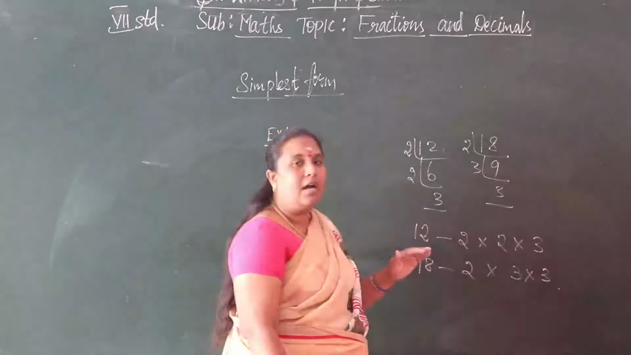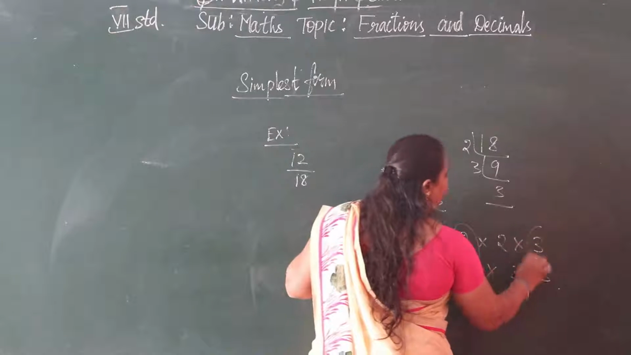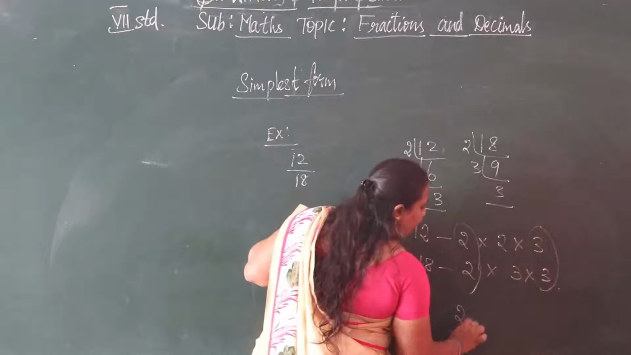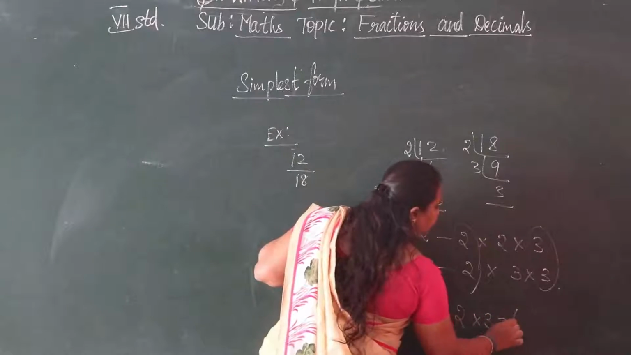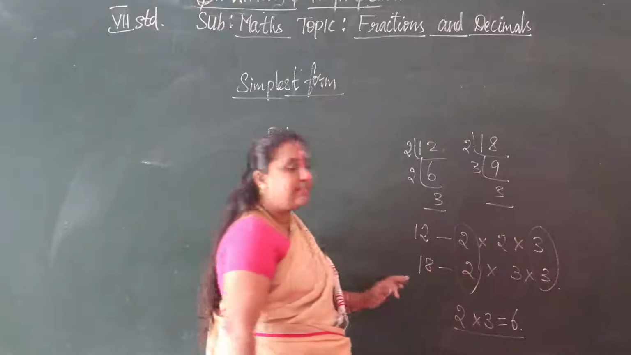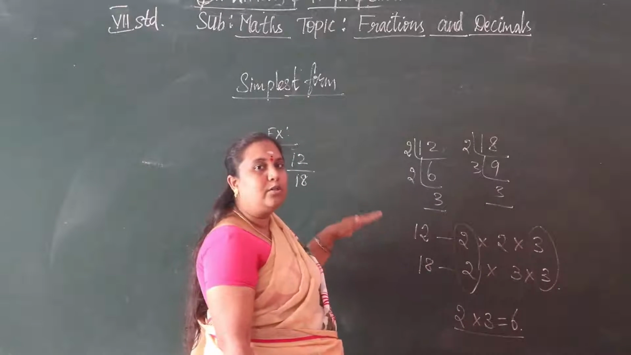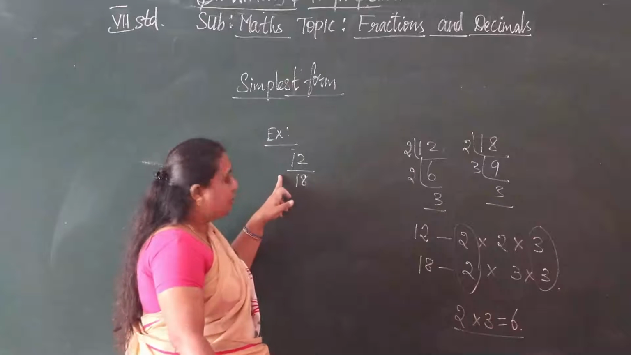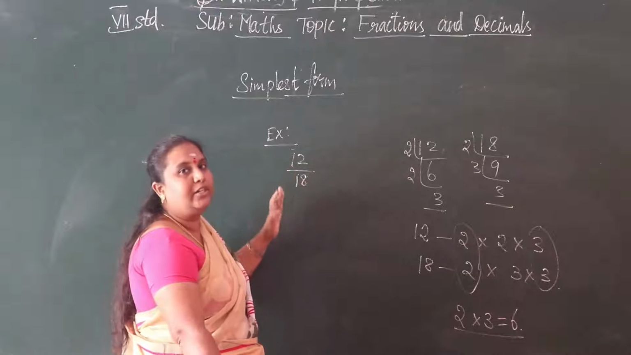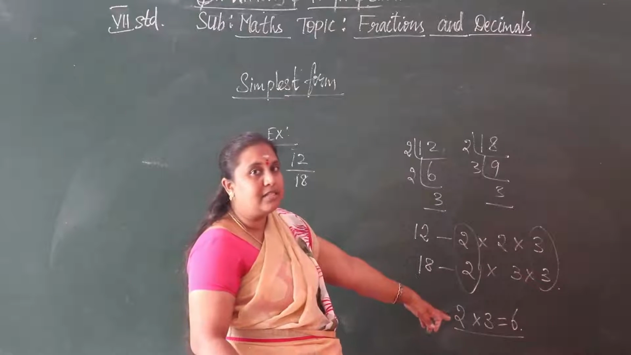So we have the highest common factor: 2 and 3. The highest common factor is 2 3s are 6. So 6 is the highest common factor here. So here we want to divide this fraction, on numerator and denominator, by 6, which is the highest common factor.